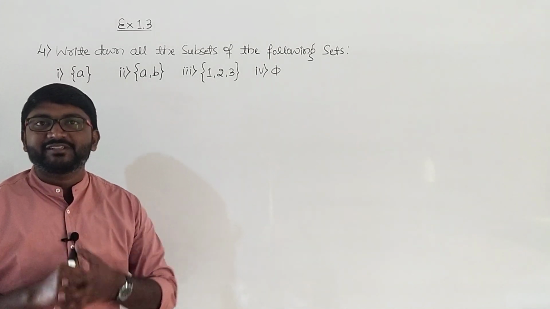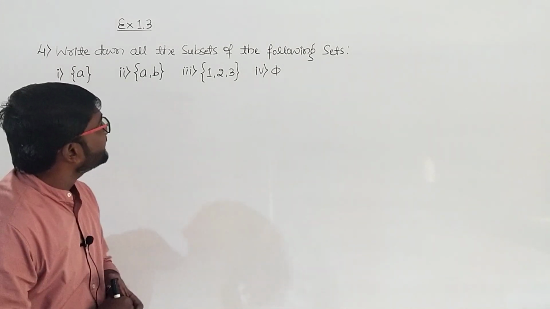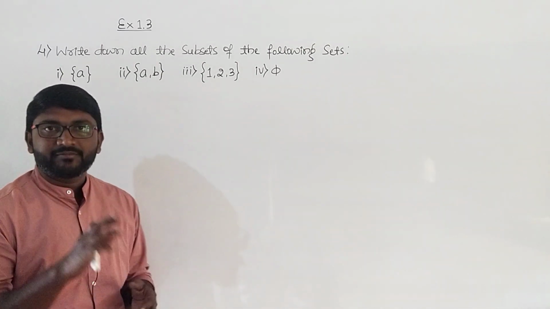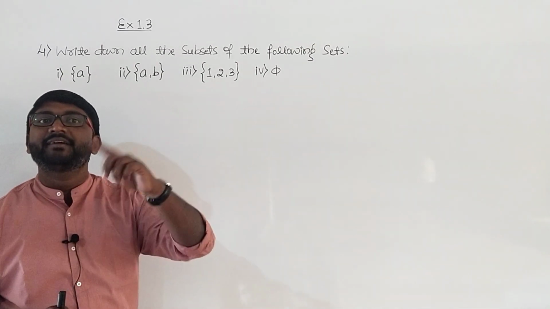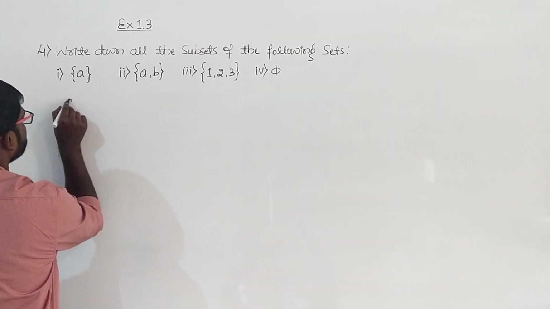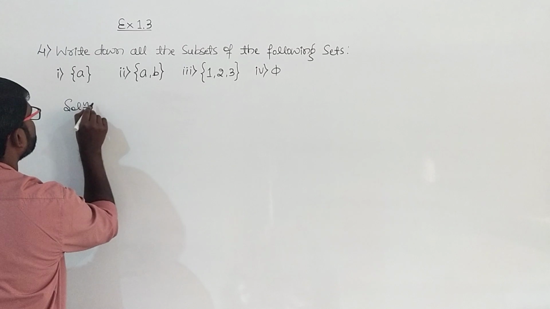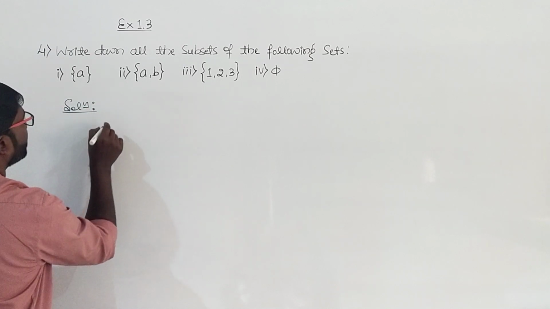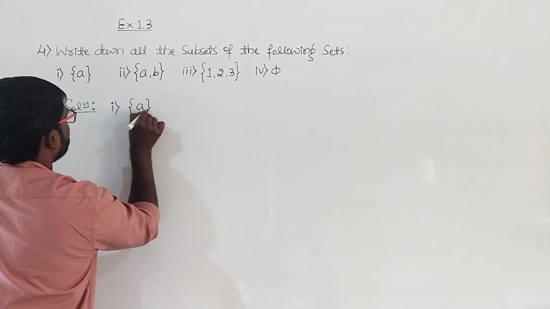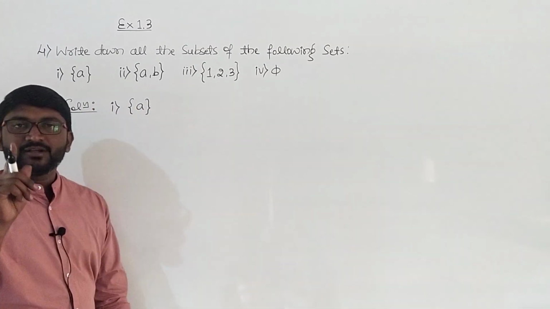The fourth main question is: write down all the subsets of the following sets. So here are given 4 cases. For every case we have to write its subsets. So we'll take up the Roman number 1. This set has got only one element.